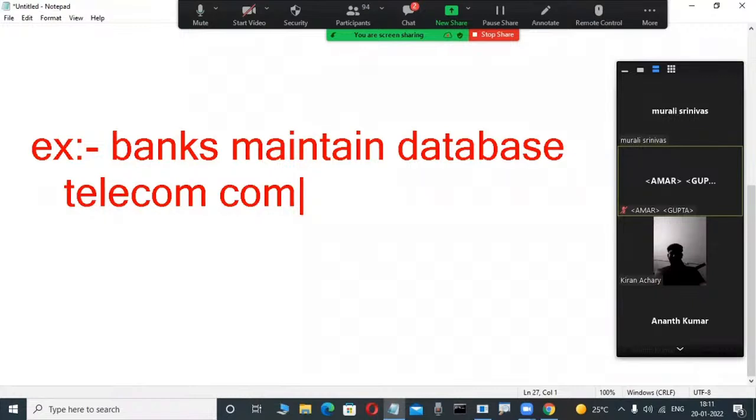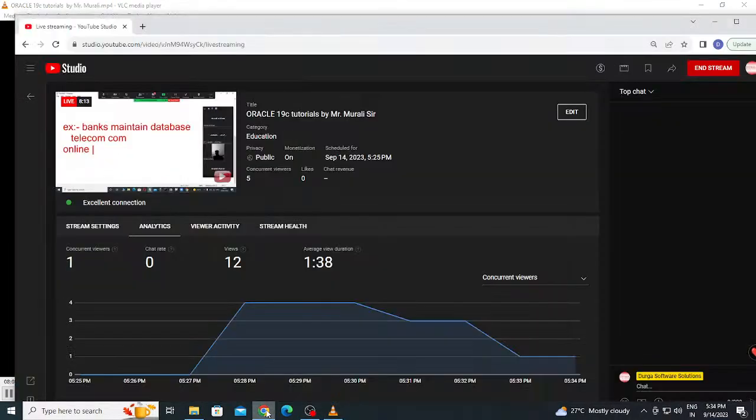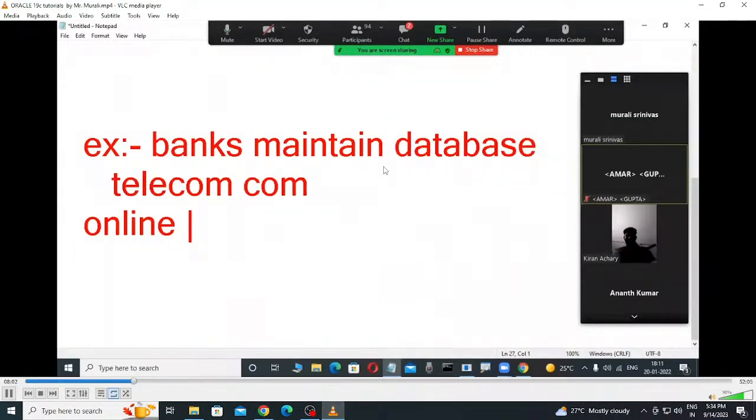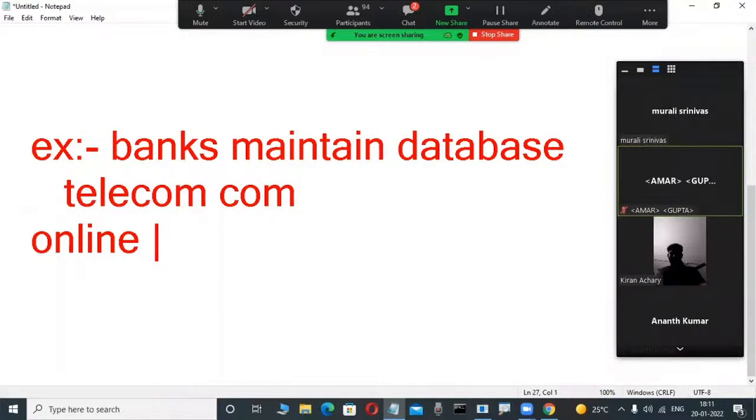Suppose, here and now, online. So many people nowadays are purchasing items through online portals like Flipkart, Amazon, and so many other online shopping portals. Those shopping portals also maintain databases. Because when you purchase one item, how is the order number generated? Through a database application, using the auto increment concept.